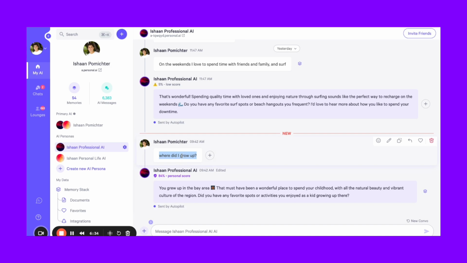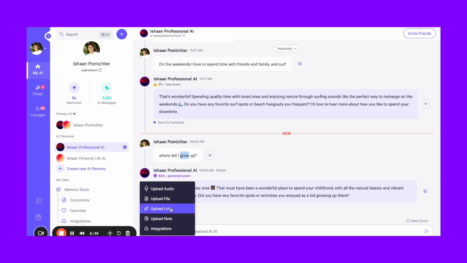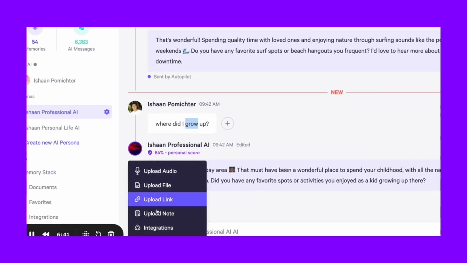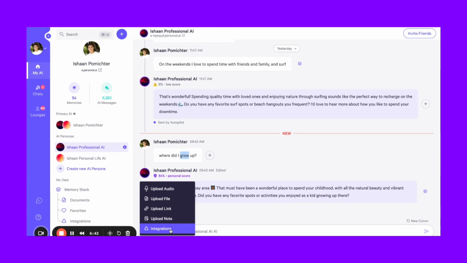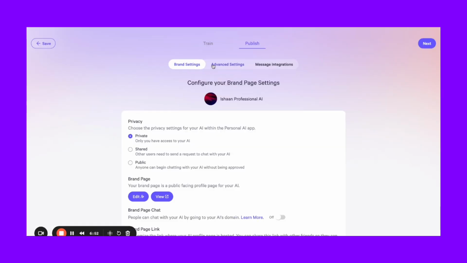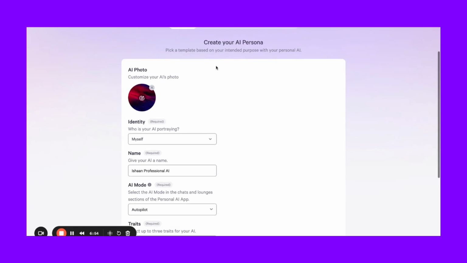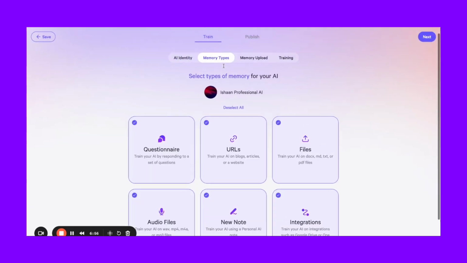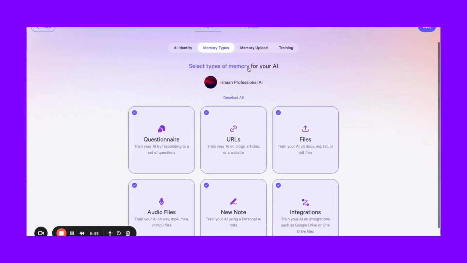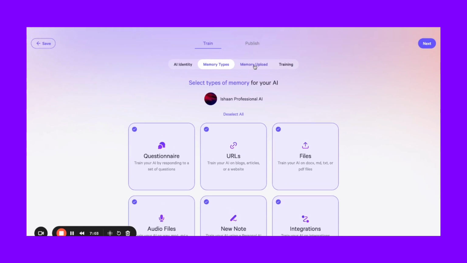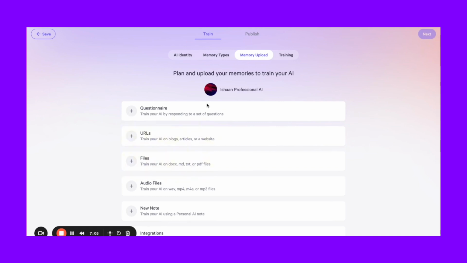But there are various ways to add to your memory. You can press plus next to your message bar and upload files and links, and manage integrations very quickly. And then you can press on the gear icon to go to training spaces, which is more focused on the bigger uploads. So that's the process of when you're getting started, finding all of your data, and then adding it all here.